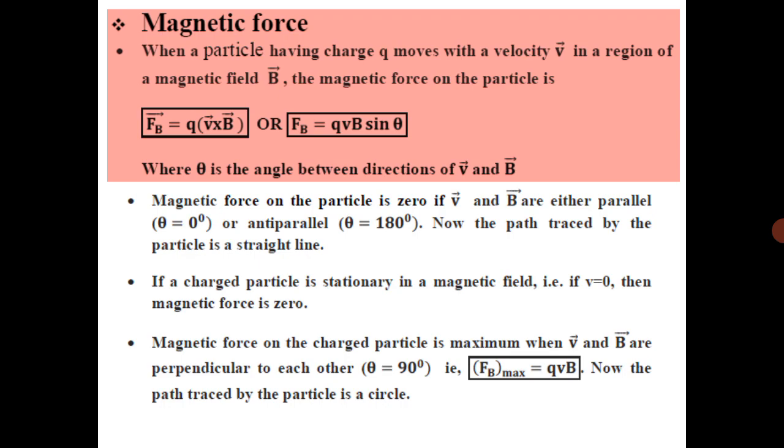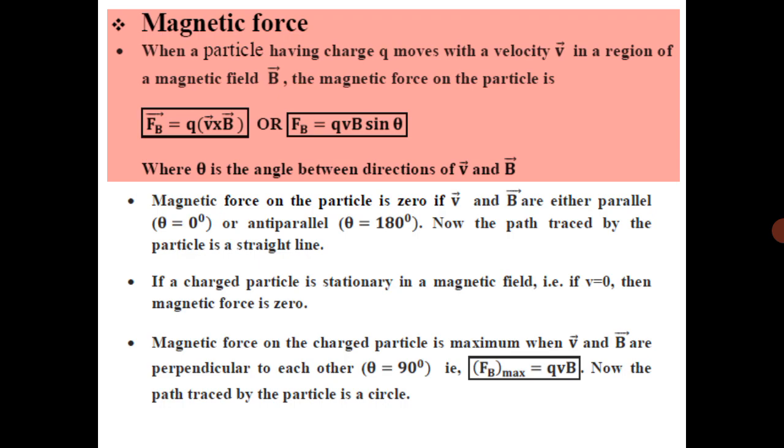See, there are some special cases. If theta equal to 0, so theta equal to 0 means the direction of the motion of the charged particle is along the direction of the field. So that is theta equal to 0. So then definitely the force experienced by the charged particle is 0.